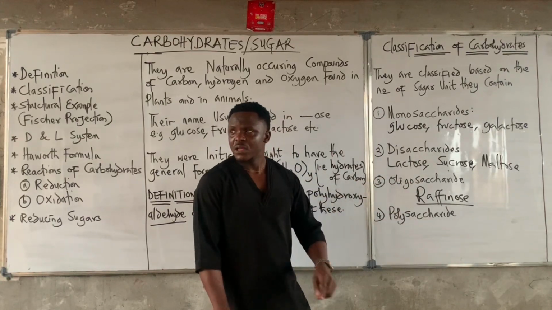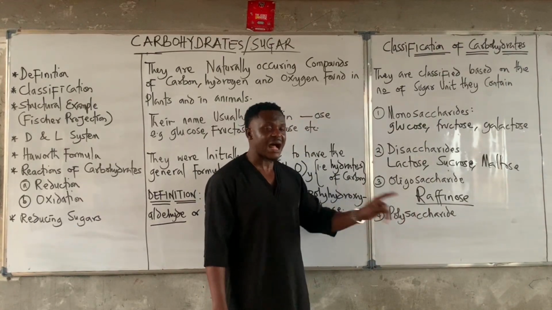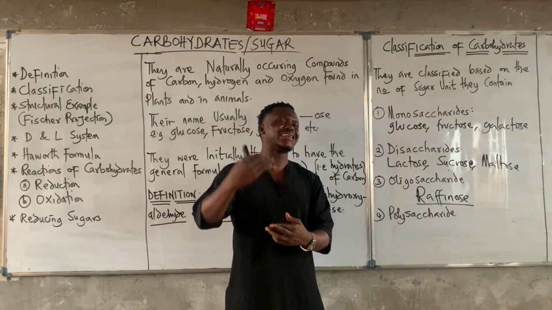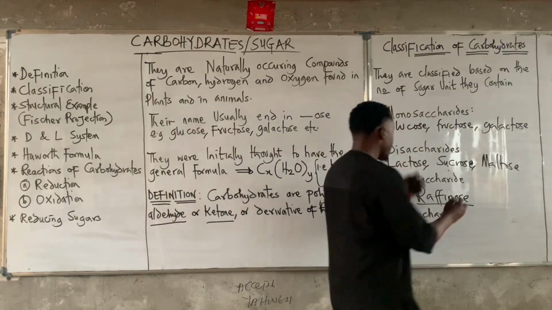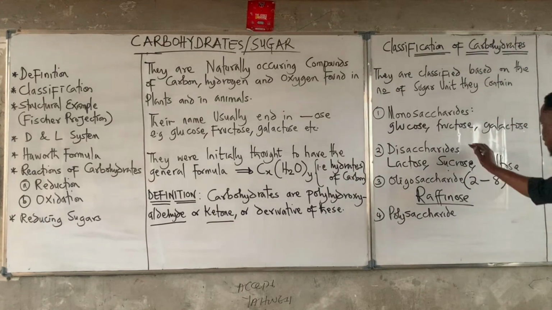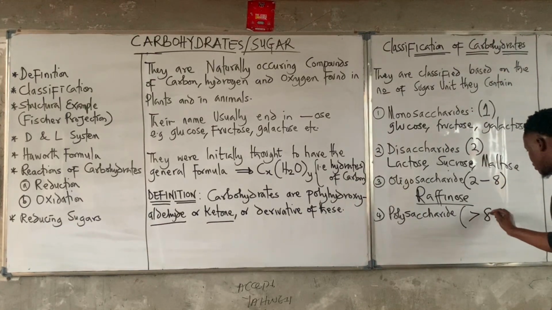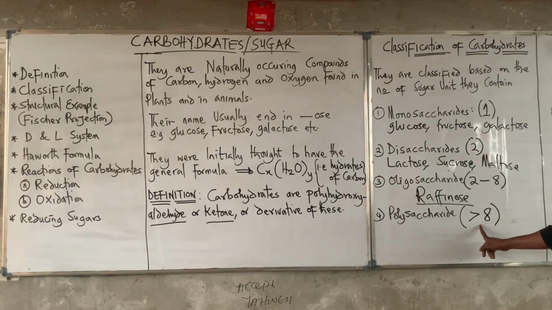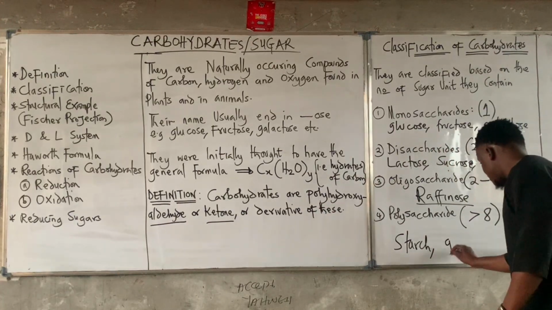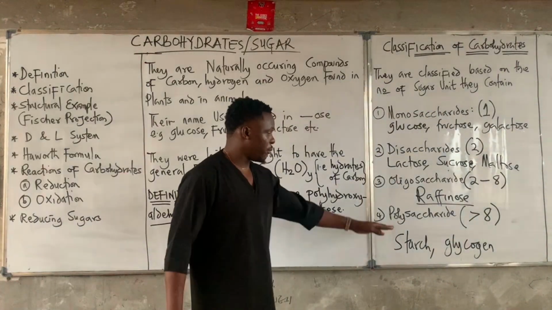Do not forget that. Now, as the name implies, the last one we have is polysaccharides. Polysaccharides are carbohydrates that contain many sugar units, starting from more than 8. Remember, oligosaccharide contains 2 to 8 sugar units. This contains only 2, this contains only 1. So polysaccharide means any compound that contains more than 8 sugar units. Examples, we have our starch, we have our glycogen. So that is it for polysaccharides.